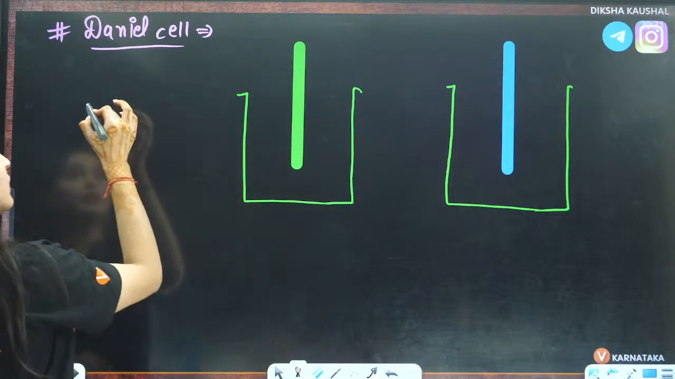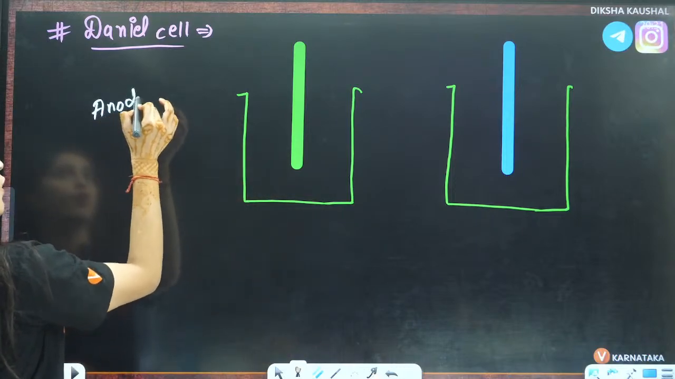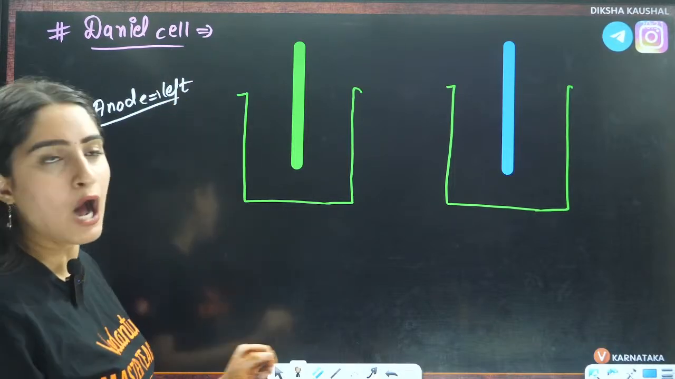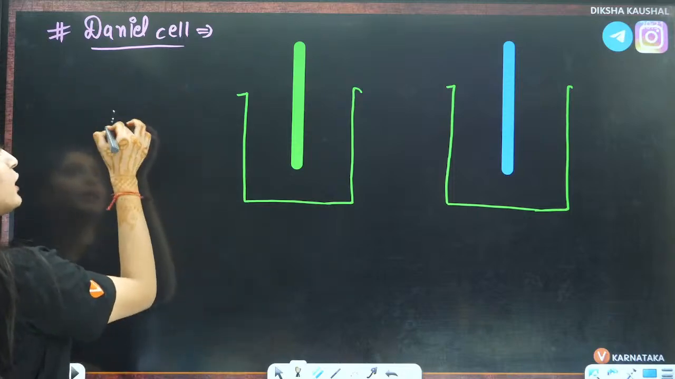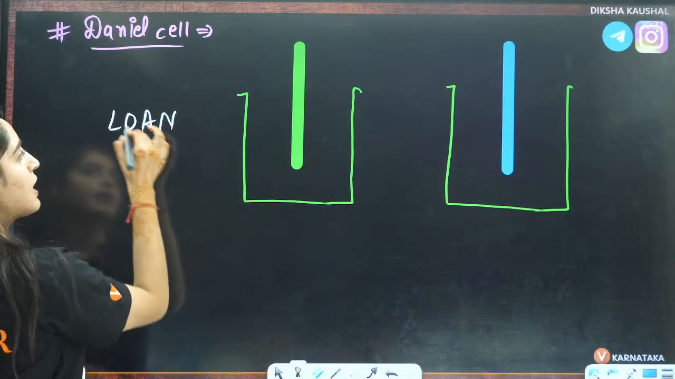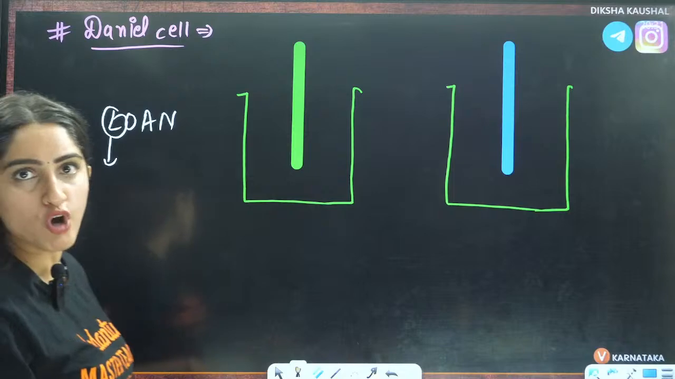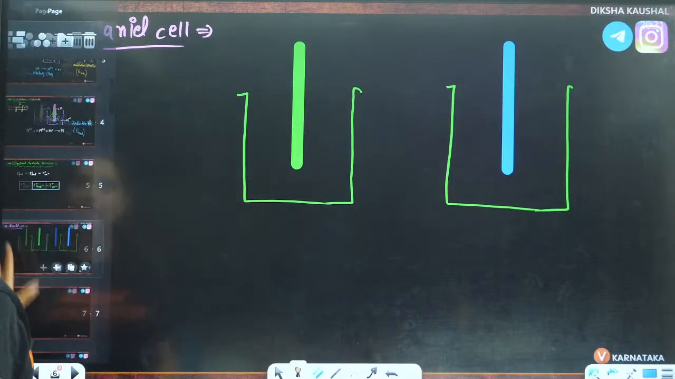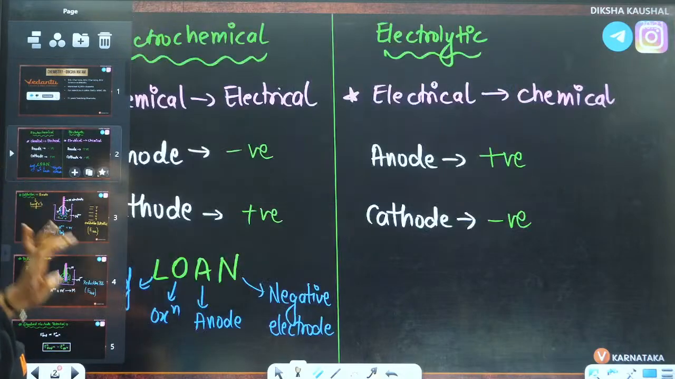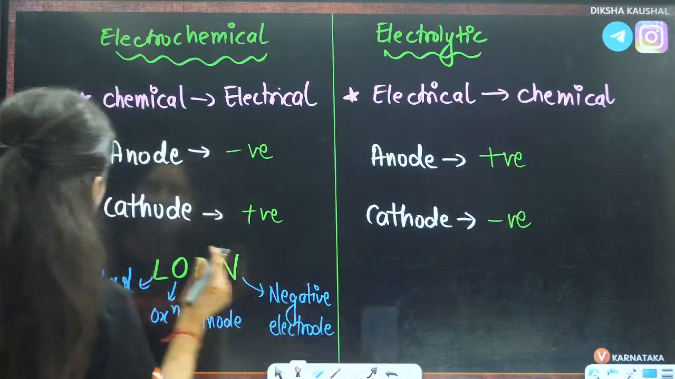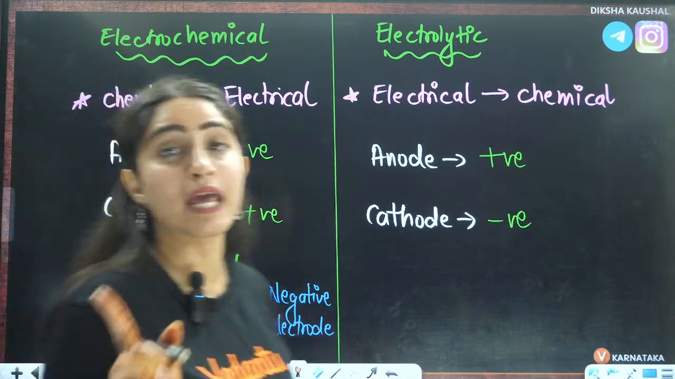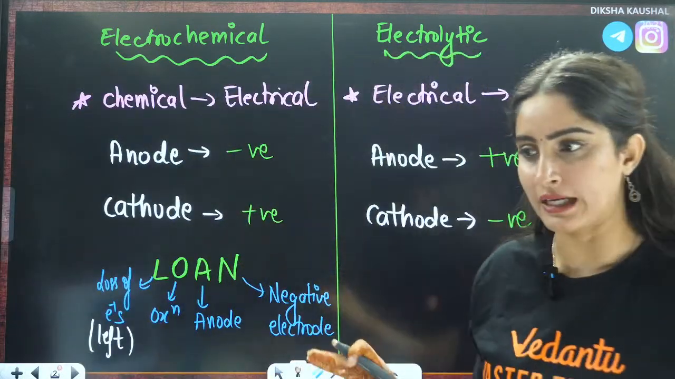That anode will take place on the left side, right? How to remember this? Again by LOAN. L means loss of electron and L also means left side. So let us write it here on the first page. L also means left side. That means anode will take place on the left side, right?